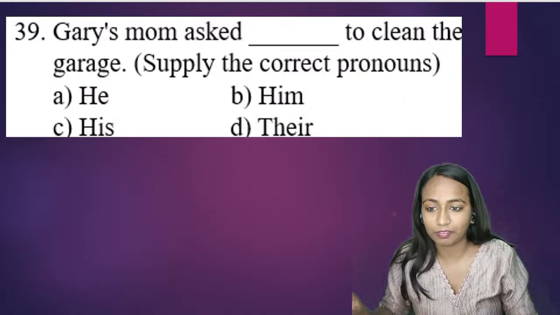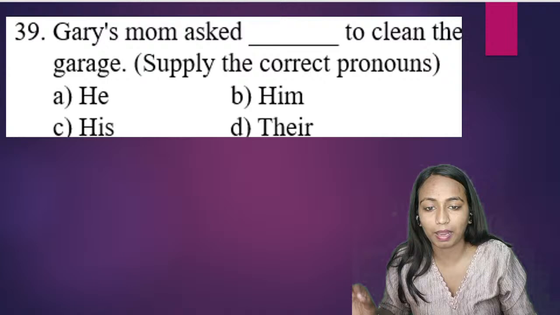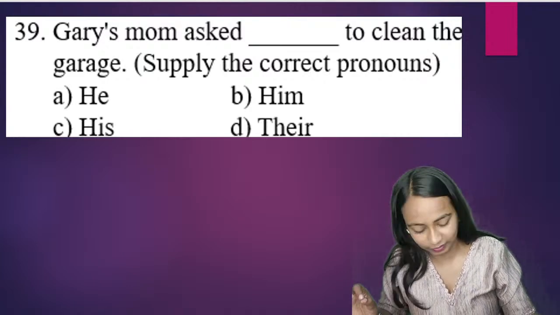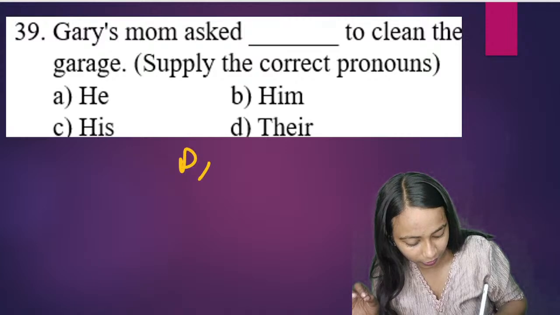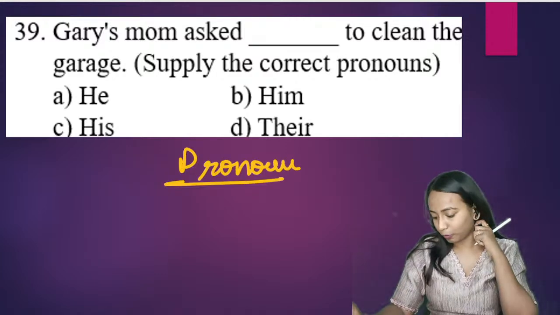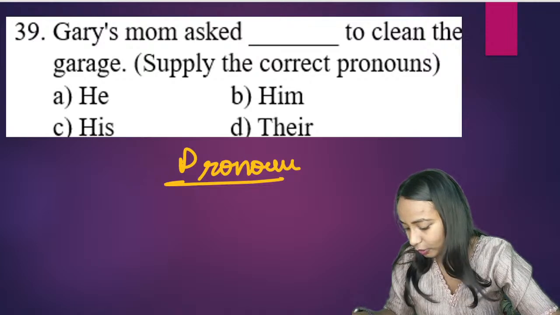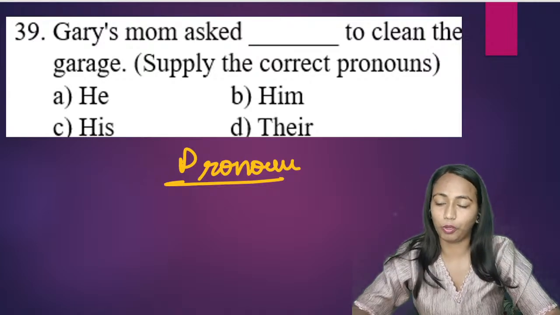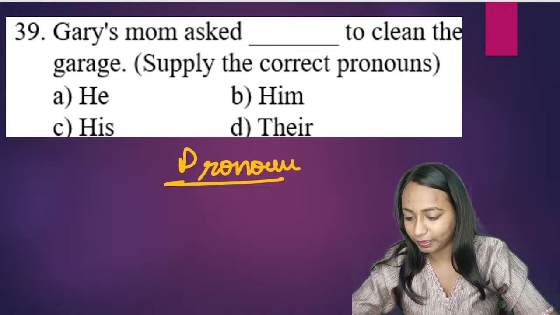The next question we have is Gary's mom asked blank to clean the garage. What is to be done here? We have to supply the pronoun. हमको क्या करना है? We have to supply the pronoun here. Gary's mom asked blank to clean the garage. So we are talking about what? We are talking about a boy named Gary. So what will be the correct pronoun here?